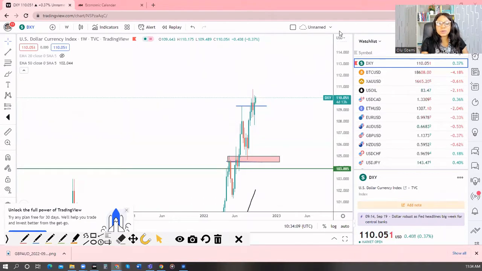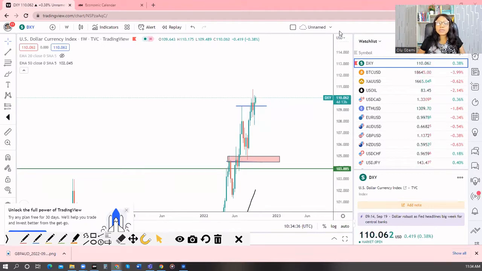And welcome to our weekly market analysis, where we will look at the outlook: how the week had closed, and what we are expecting for the current week. So we're going to be starting with the USD, and we like to look at the index of the dollar first, which is the dollar currency index, DXY, okay?